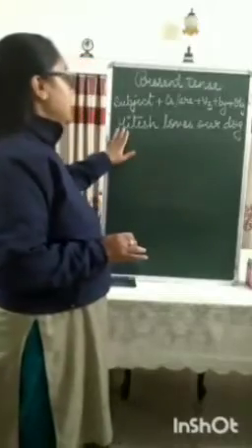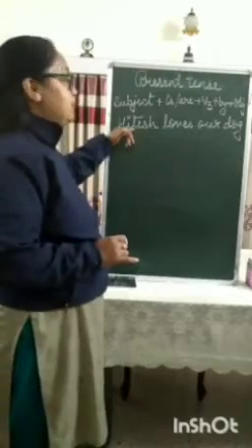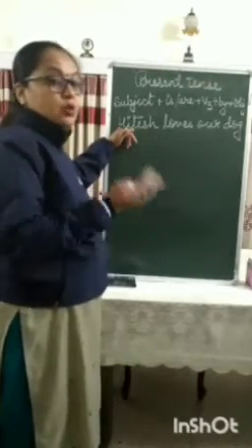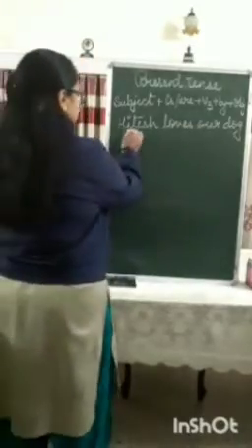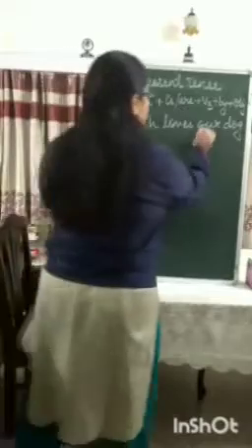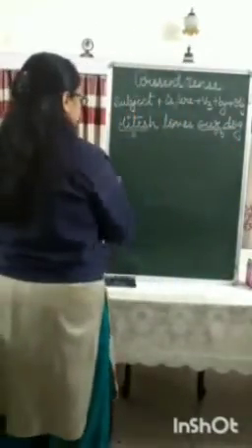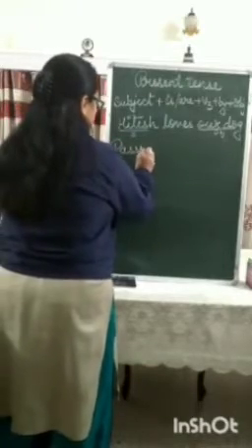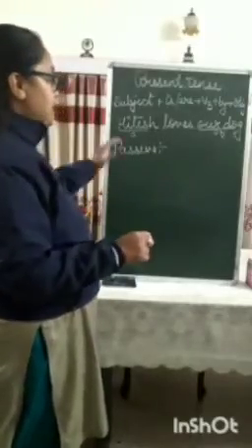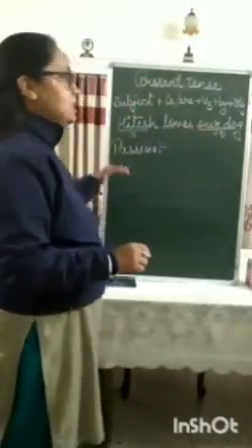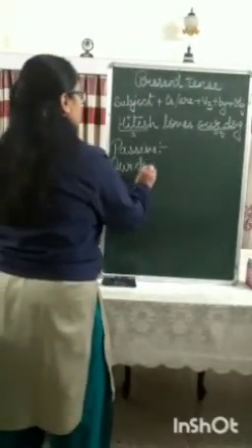For example, Hitesh loves our dog. Now this sentence is active voice. Why? Because the subject is Hitesh and he is the doer of the action of loving the object, that is the dog. So in active voice, Hitesh is the subject and our dog is the object. When we write it in passive voice, how will we do it? The first thing you have to remember is, in passive voice, the object will become the subject. So passive voice will start with our dog.